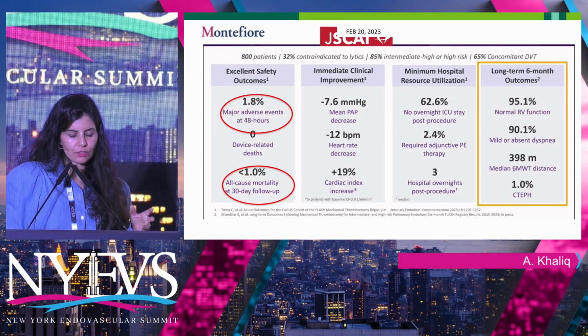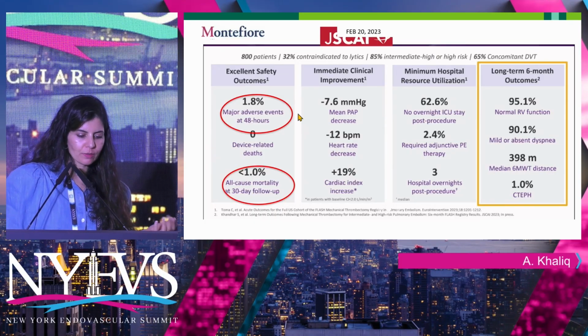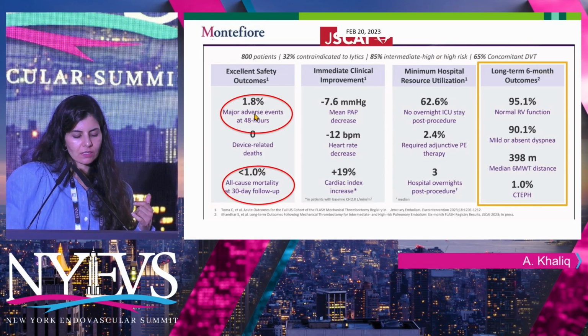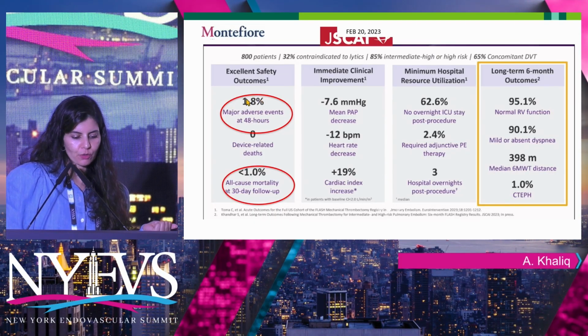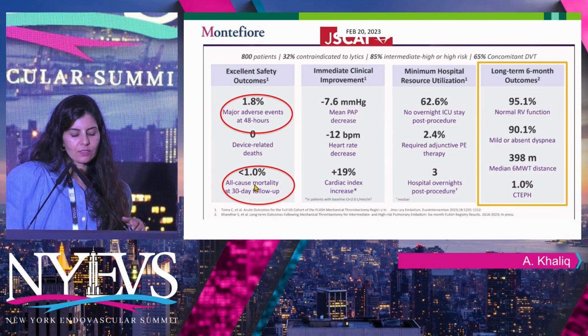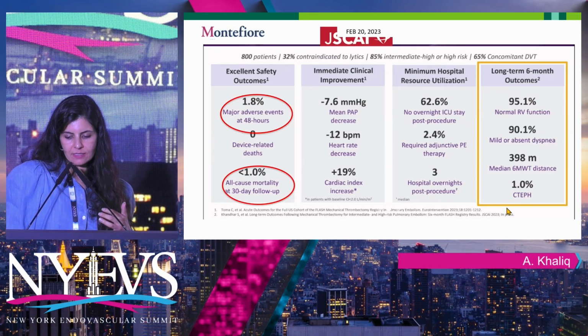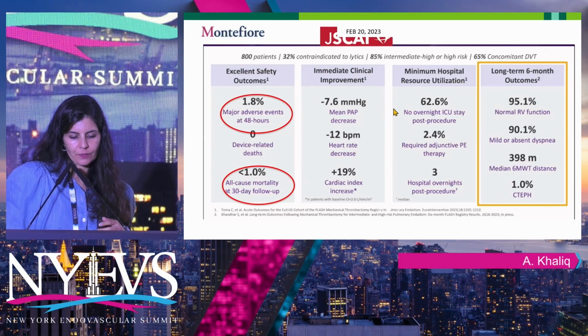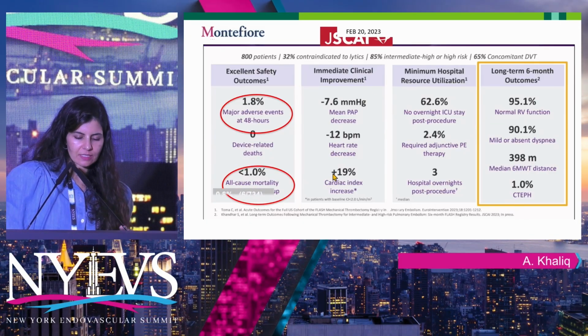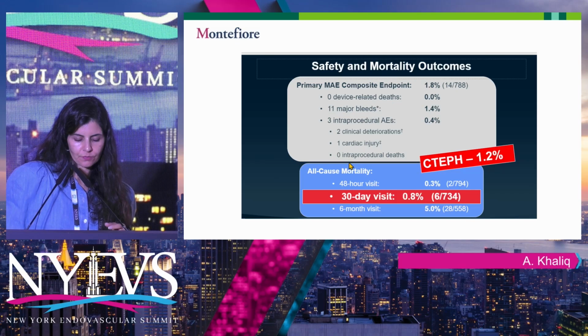So it essentially showed pretty excellent outcomes. Major adverse events in 48 hours were less than 2%, and the mortality was less than 1%. And pretty excellent long-term outcomes, as well as improvement in the immediate clinical endpoints.